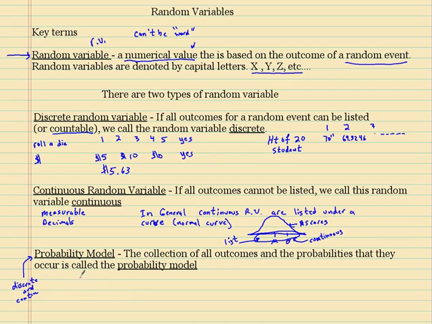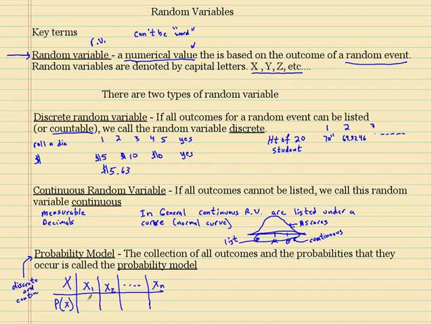So let's talk about this. This is your probability model. Okay, the probability model. This is all it looks like. It has an x. Okay, that's big X. This is the probability of big X. Okay, each little x is an outcome. So it's x1, x2, all the way to xn outcomes.